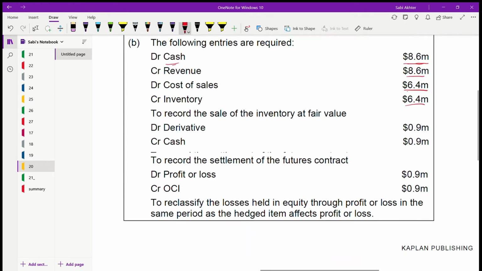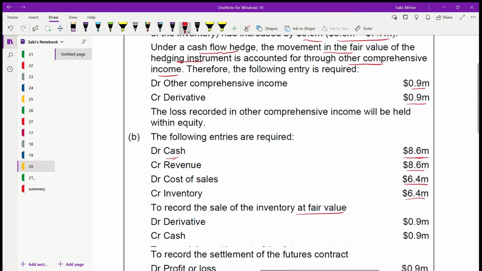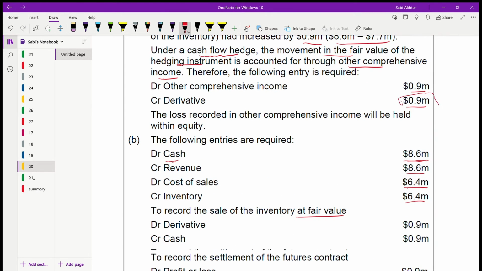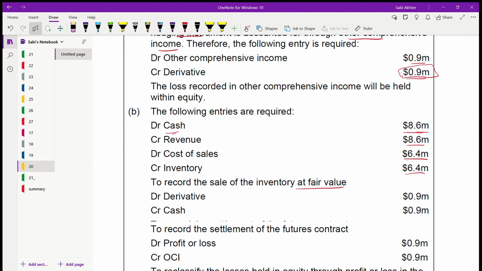Next, we are coming to record the sale of the inventory at fair value. When you're selling the inventory, what are you doing? Remember, the derivative you have recognized here, credit 0.9, you need to debit that. So you are debiting that derivative 0.9. You are eliminating the derivative. There is no more derivative now when you're selling the inventory, and you are crediting cash 0.9.